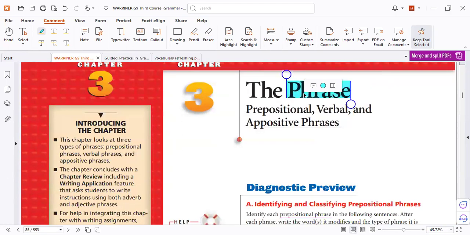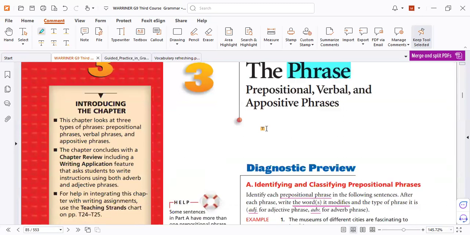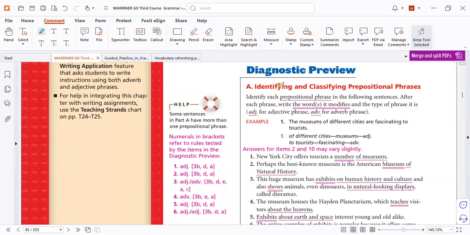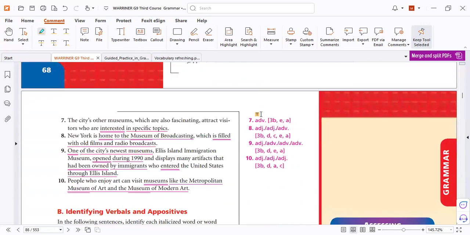This one, the phrase. Okay, John, if you don't understand anything, let me explain it again and again. And if we need to speak some words in Arabic, no problem, don't worry. Okay, my dear friend, let's go. What is a phrase? A phrase is a piece of information in the sentence. Let's skip this diagnostic review as a test, let's skip it now.